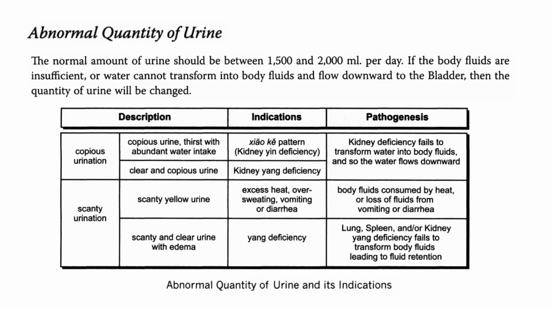Scanty urination. If we have scanty yellow urine, that means there is excess heat, oversweating, vomiting, or diarrhea. In this case, body fluids are consumed by heat, or there is loss of fluids from vomiting or diarrhea. If there is scanty and clear urine with edema, this is yang deficiency. Lung, spleen, and kidney yang deficiency fails to transform body fluids, leading to fluid retention.